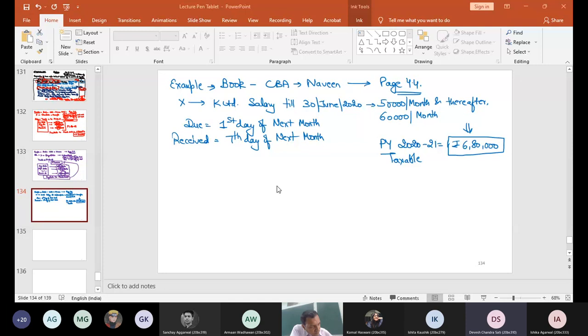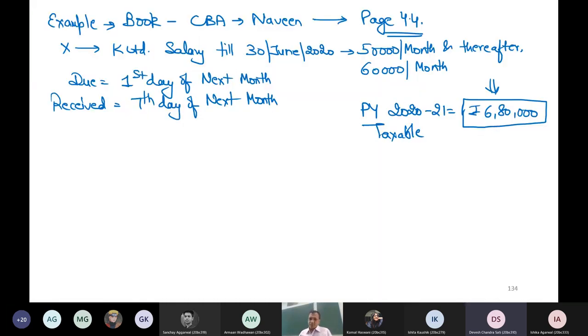Though the salary due would be for the previous year, since it becomes due in the current year, we will add it here. So on 1st of April, the first salary becomes due. Then on 1st of May, then 1st of June, and so on. We have 4 months at 50,000 per month. Then the remaining 8 months we have 60,000 salary.